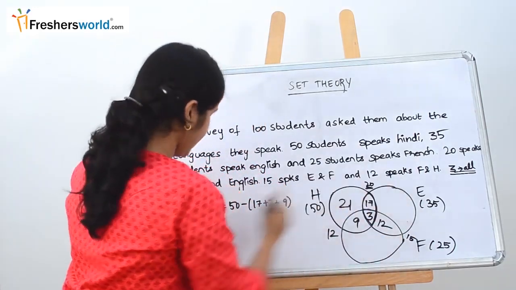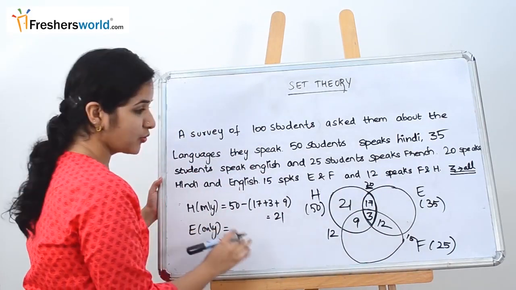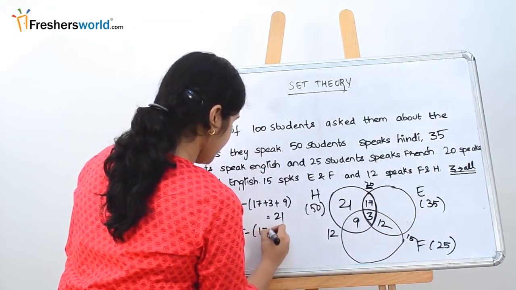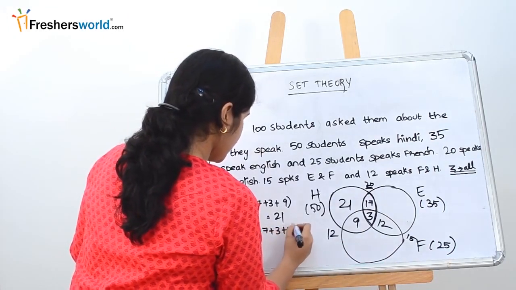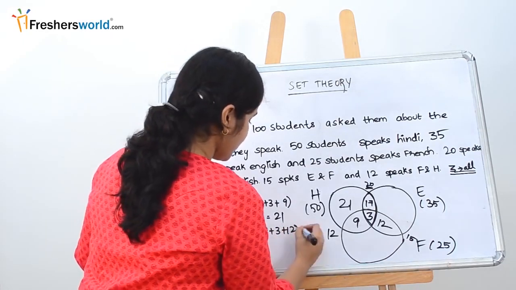Next, we have to find English only. English only is nothing but 35 minus (17 plus 3 plus 12). 17 plus 3 is 20, 20 plus 12 is 32, so the answer is 3.